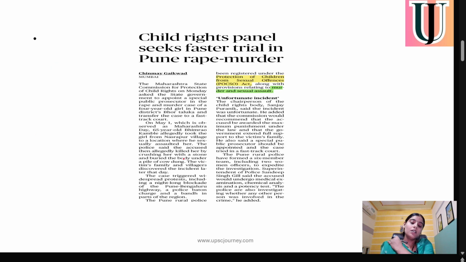Let's move to the next article. This next article is regarding the Child Rights Panel seeking a faster trial in the Pune rape murder case. We all know about this case. The main context regarding your exam is the POCSO Act, meaning how the POCSO Act applies in such cases, how the National Commission is going to help the minor, and how this trial should be governed according to the POCSO Act.